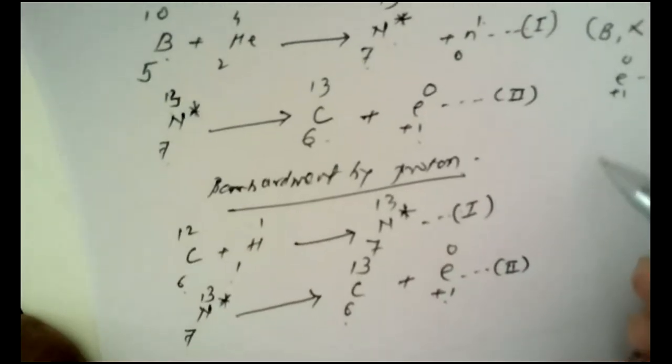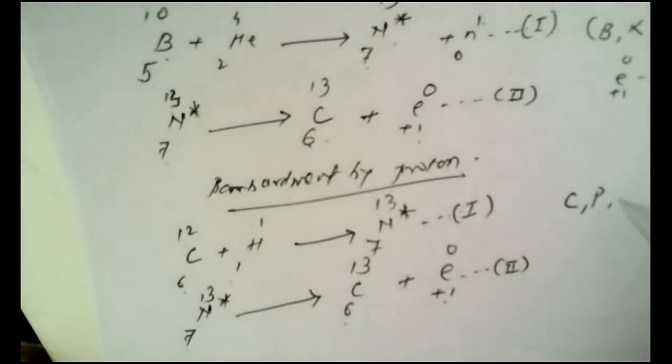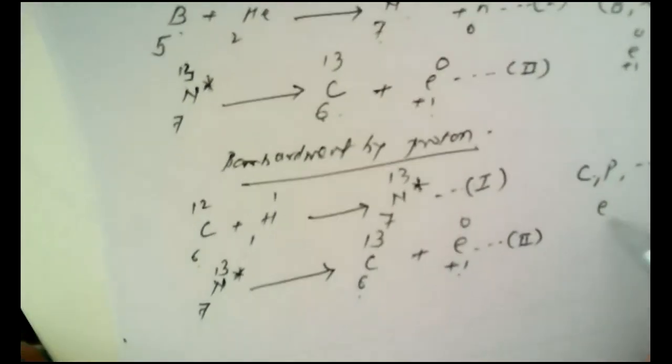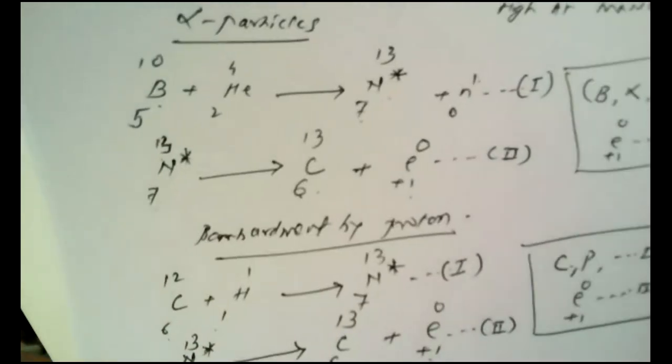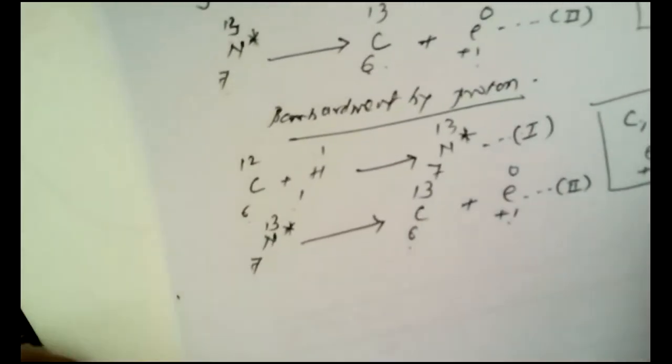How can we write this with the help of notation? Carbon as the target nucleus, protons as the projectiles, and this is the first step. What is the second step? Ejection of positrons. So if you remember only this much, it is very easy to write all such nuclear reactions under induced radioactivity.